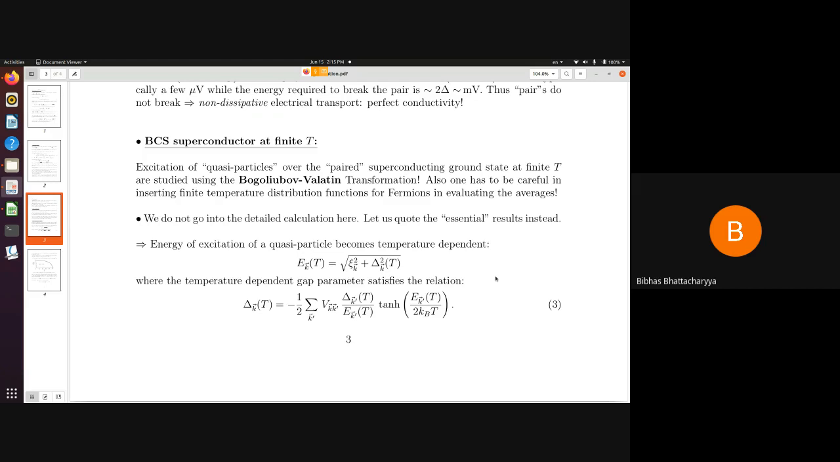superconductivity. In our next class, we will talk about some special experimental techniques known as tunneling experiments, and we will see how these tunneling experiments enable us to determine microscopic parameters of a superconductor. So that we will take up in our next class. Okay, that's all for today's class.